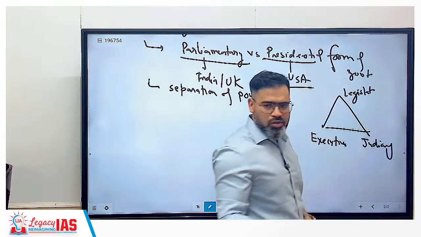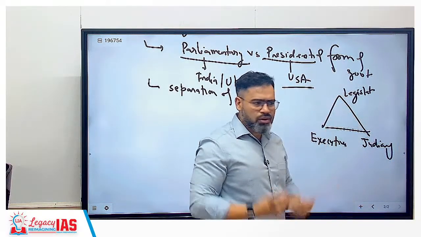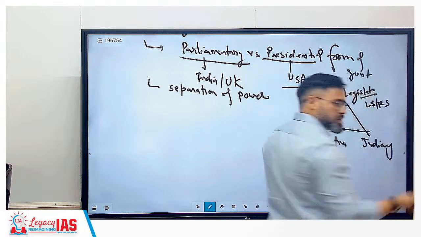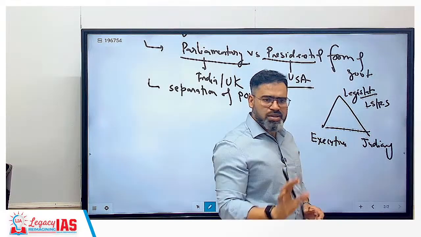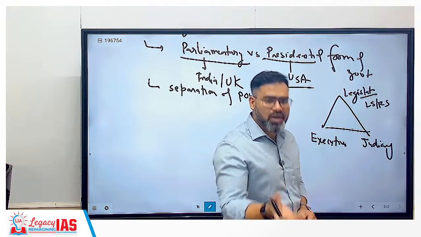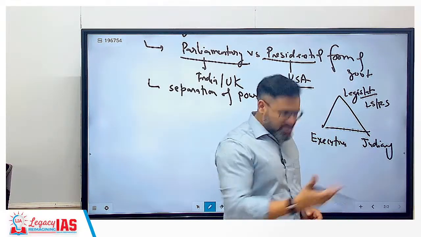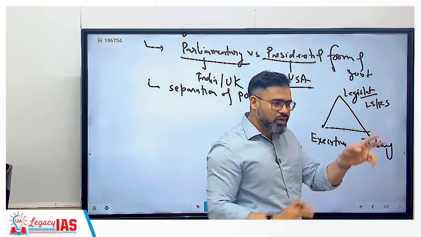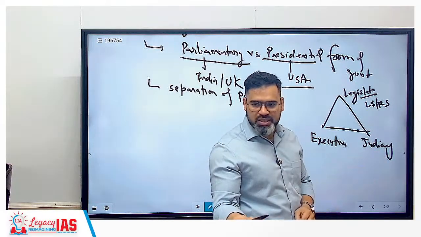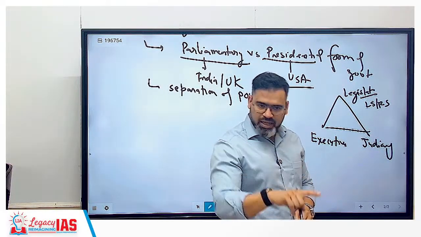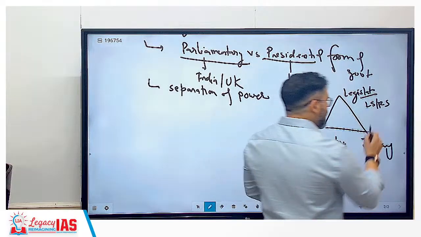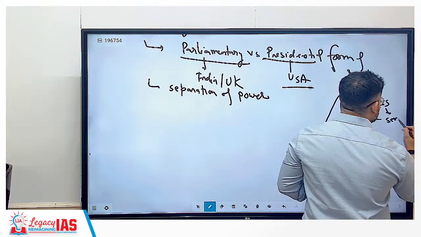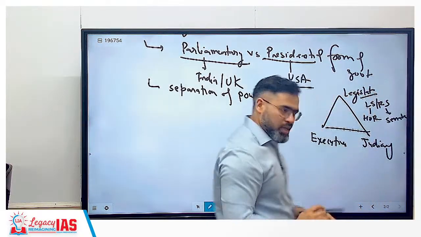Easy, okay? Legislature, for example in India, we can take the example of Lok Sabha and Rajya Sabha, that is parliament. In the USA it is the same, they call their parliament Congress. They also have two houses, the House of Representatives and the Senate, correct? Like our Lok Sabha is their House of Representatives, and their Rajya Sabha is called the Senate.